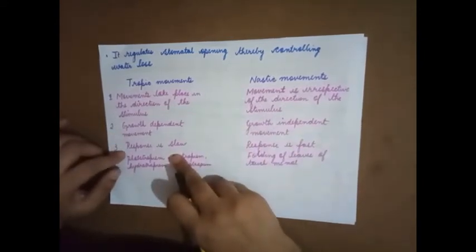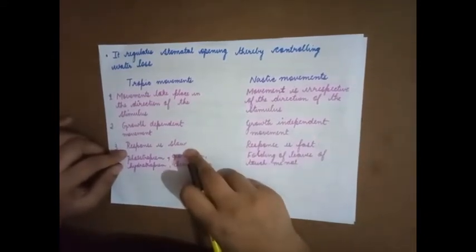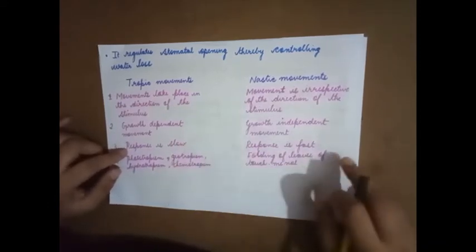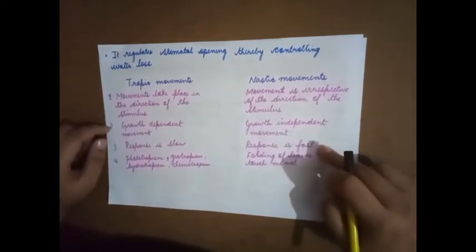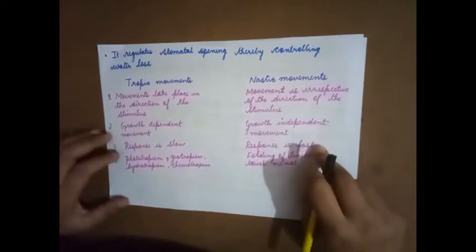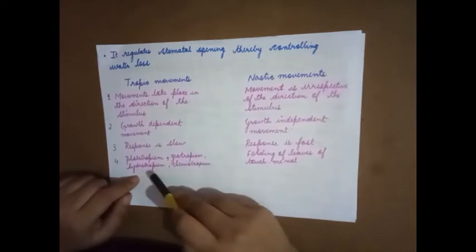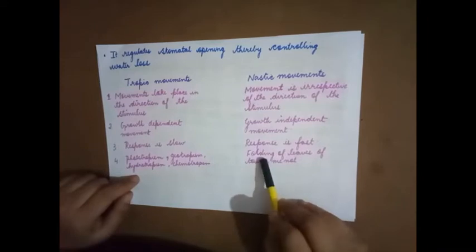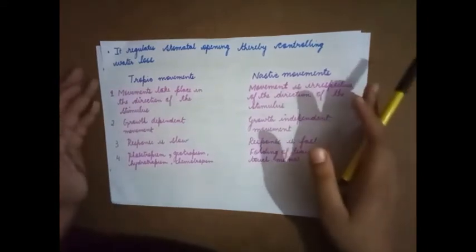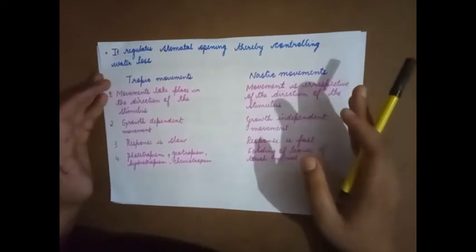In tropic movement the response is very, very slow, because it is associated with growth. In nastic movement the response is fast, because it is just involved in closing of the leaf, as in the touch me not plant. A few examples are phototropism, geotropism, hydrotropism, chemotropism, and under nastic movements, folding of leaves of touch me not plant. So these are a few of the differences. Hopefully these differences are clear to you.